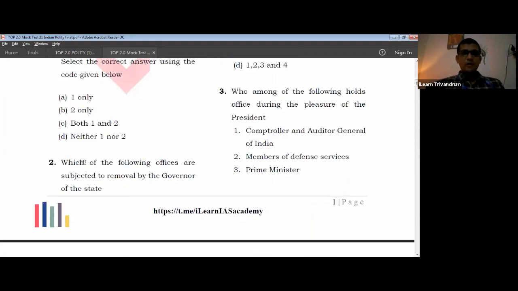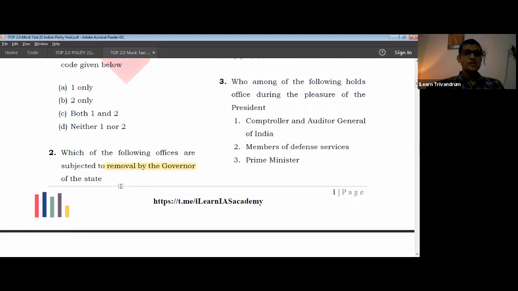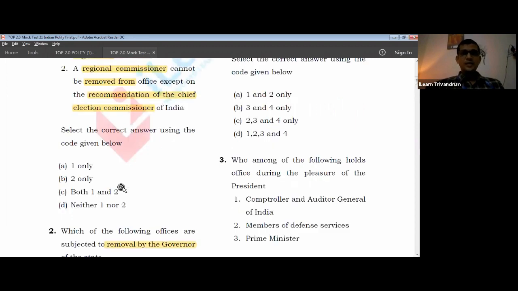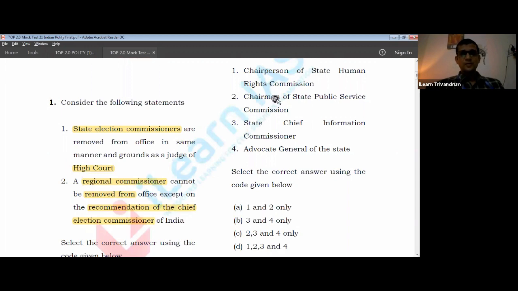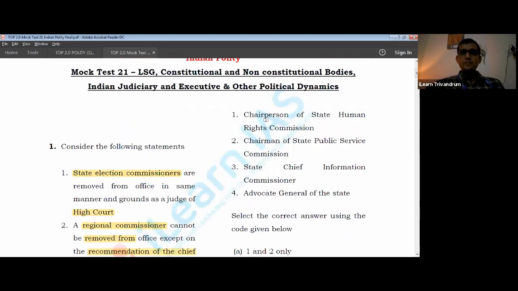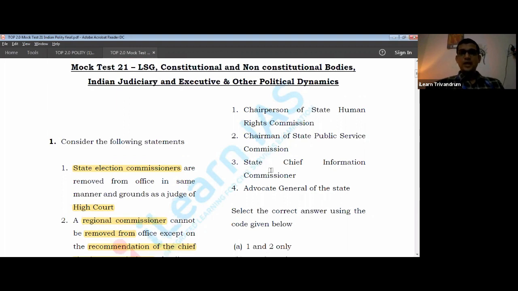Which of the following officers are subject to removal by the governor? Again, the question is on the removal side. When the governor removes, which officers can be removed? This is a question which has been asked in a reverse way. Rather than asking whether the chairman is removed by the governor, they are asking which of the following the governor can remove: Chairman of State Human Rights Commission, Chairman of State Public Service Commission, State Chief Information Commissioner, and Advocate General.